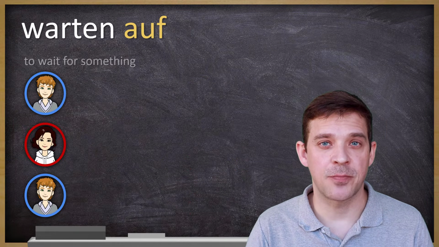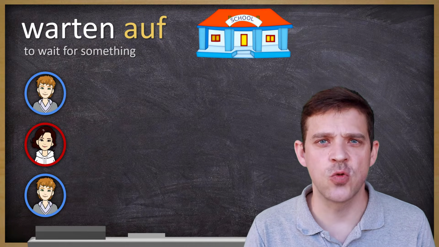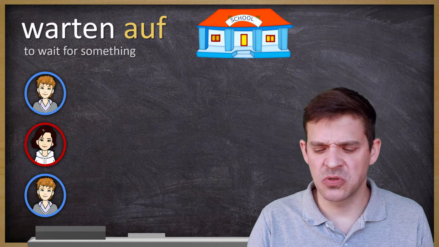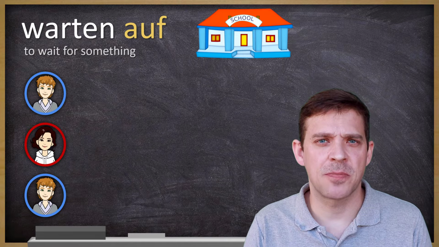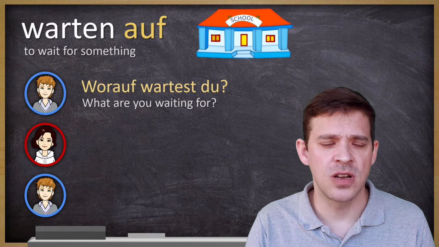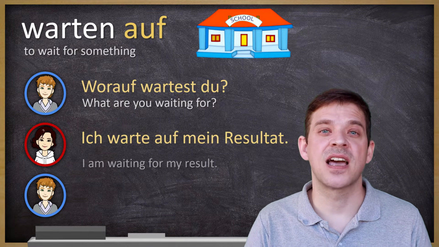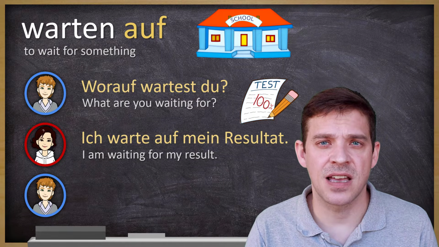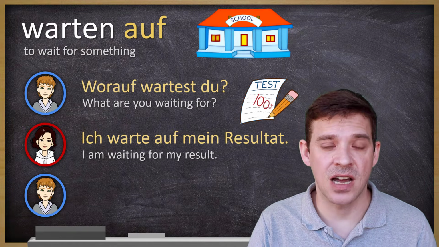Let's do another example with warten auf. Let's say the situation is in school and Anna is waiting at her computer, doing nothing really. And then Hans comes up and says, worauf wartest du? Worauf wartest du? What are you waiting for? Und Anna sagt, ich warte auf mein Resultat. Maybe she wrote a test and she waits for the exam result online. Ich warte auf mein Resultat.